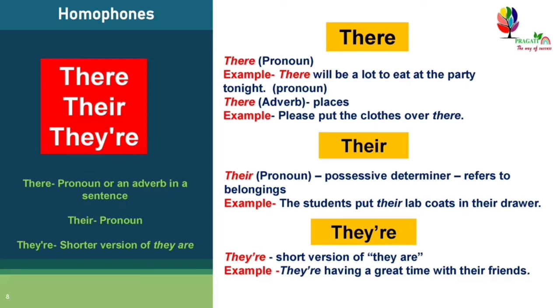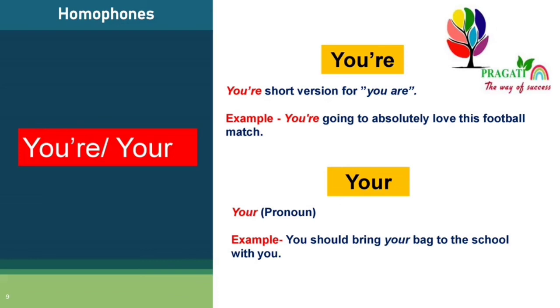They're is the short version of they are. For example, they are having a great time with their friends. So these are homophones.